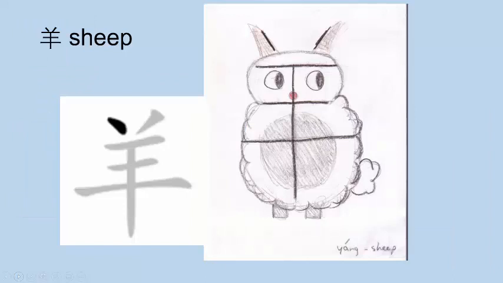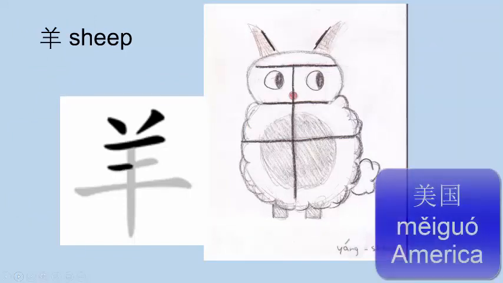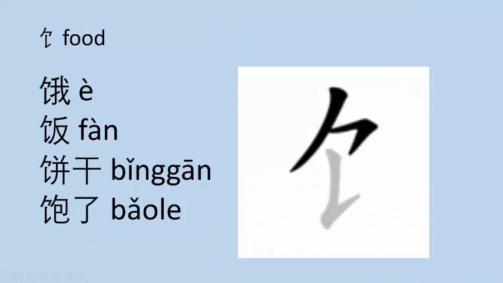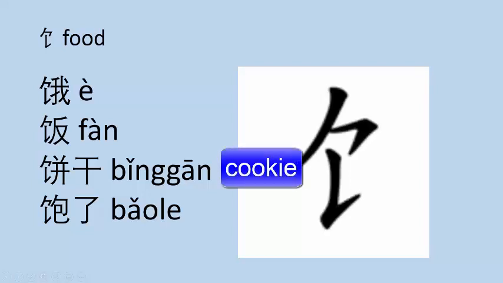The next radical is sheep. We've seen this before in 美国, America. It's also in menus when you're looking for some lamb. The next radical is food, 吃. We've seen this before in the food radical, 饭, and in the hungry radical, 饿. You'll see it in a lot of other foods like 饼干 or I'm full, 饱了.